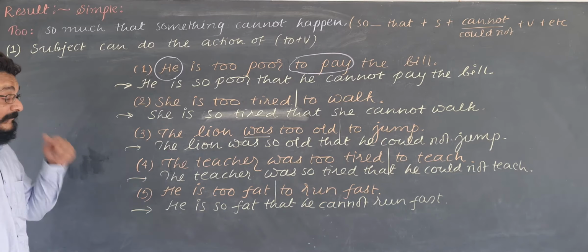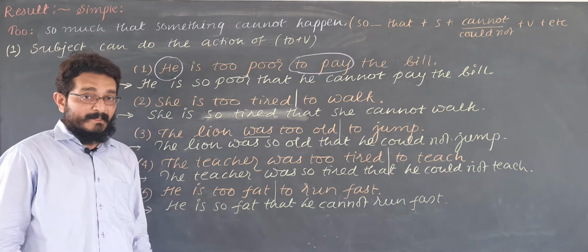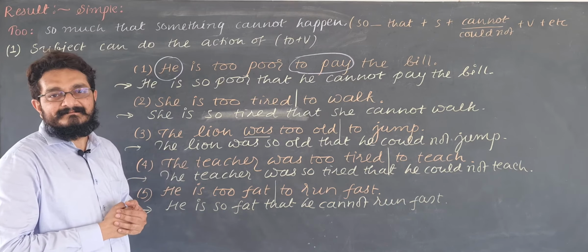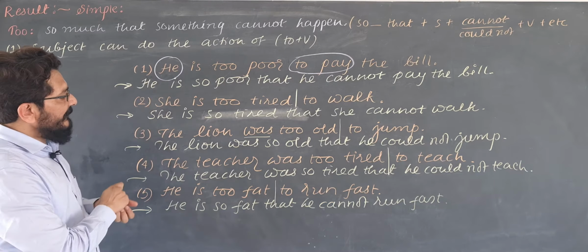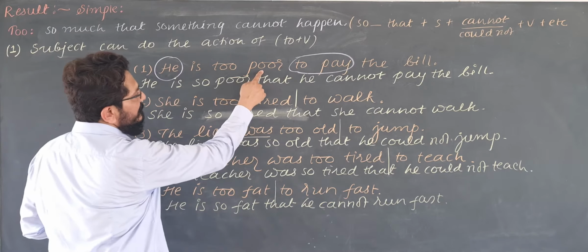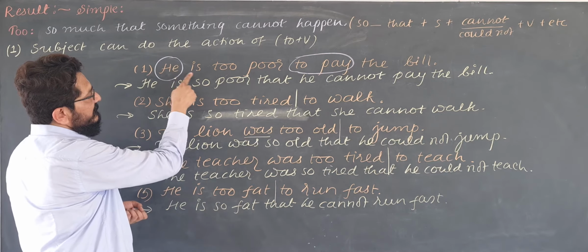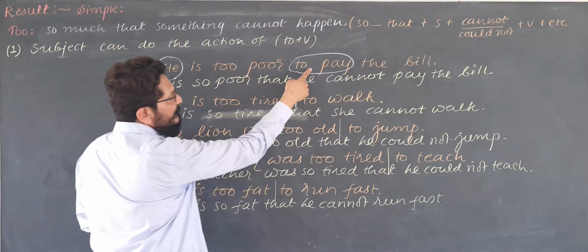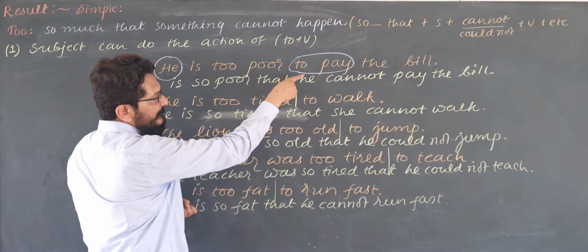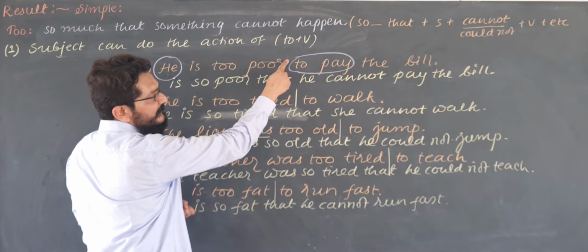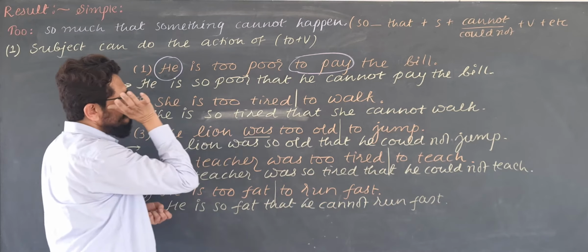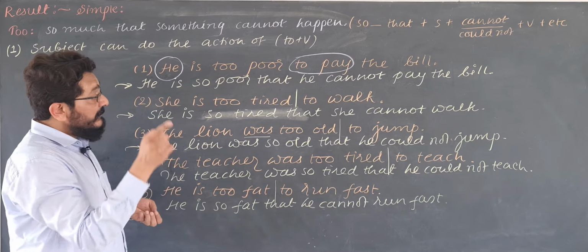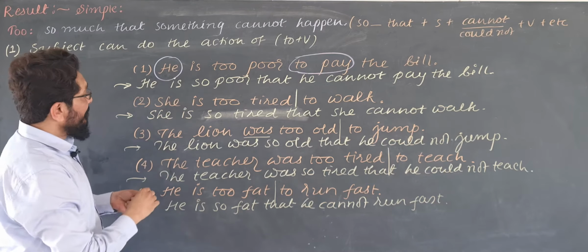See, do you know what we have been doing? We are converting simple sentences into complex sentences. Check any of these sentences. He is too poor to pay the bill. This sentence is a simple sentence. Why? Because there is only one subject and one finite verb. Though there is another verb, it is not the finite verb because it does not have any subject here. So this is a non-finite verb. The sentence has only one pair of subject and finite verb, so this is simple.